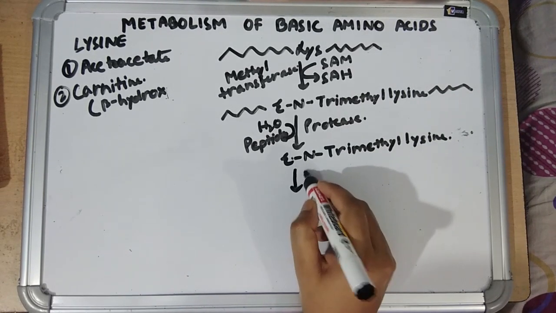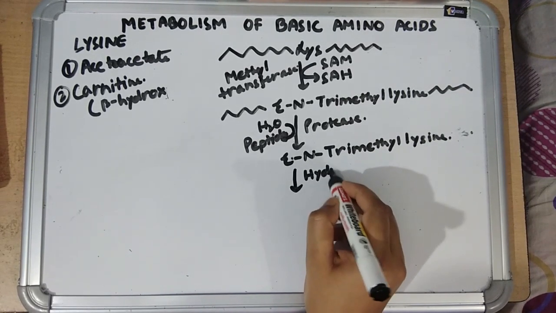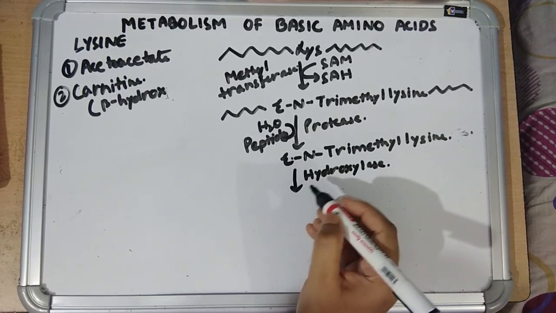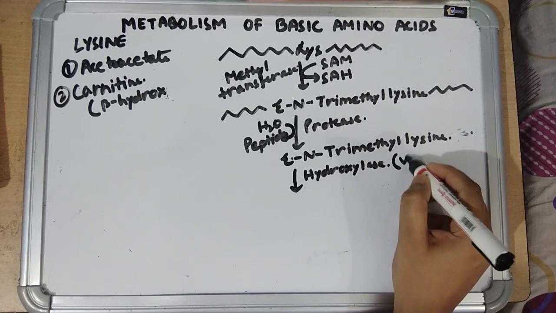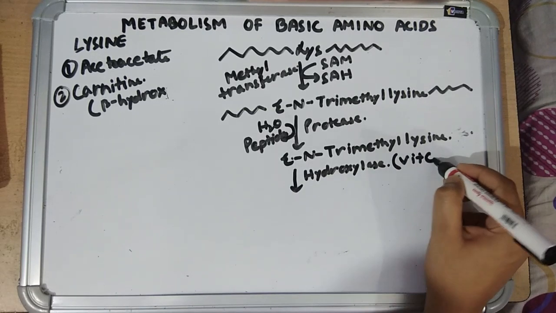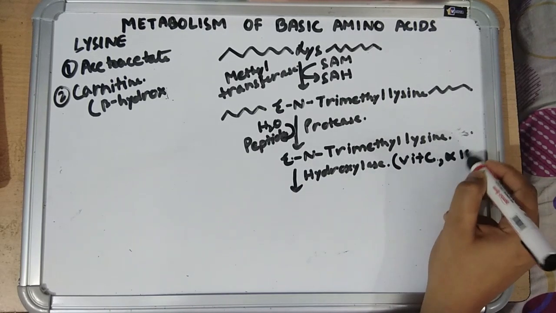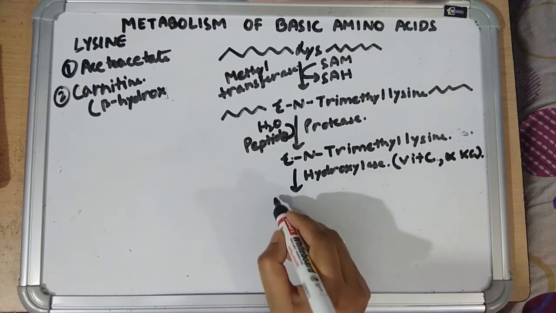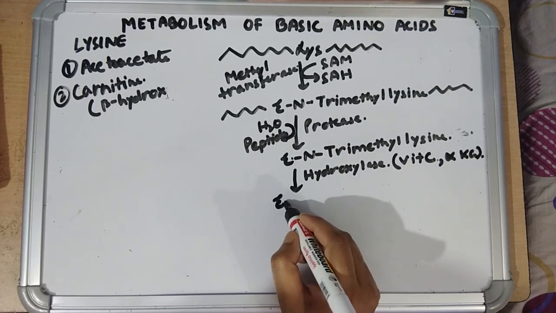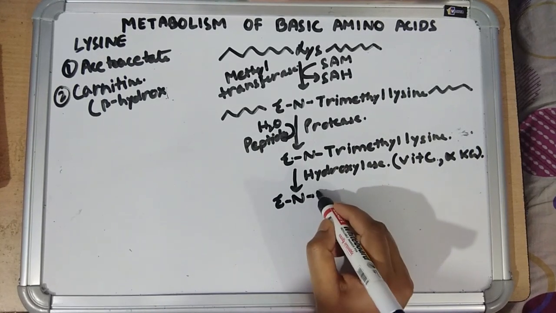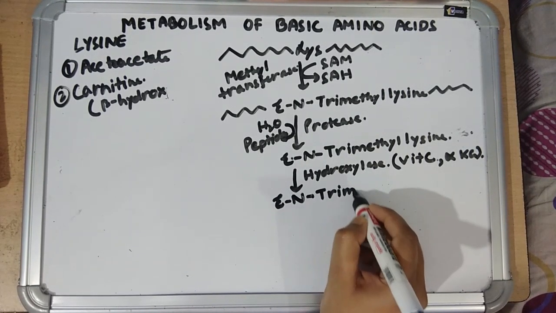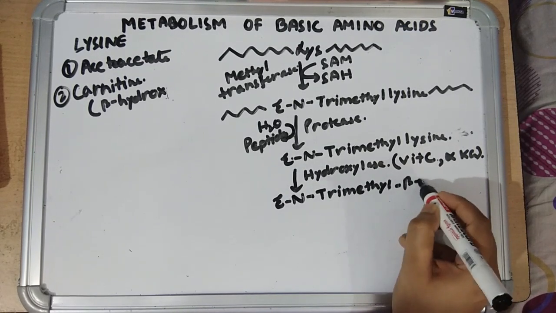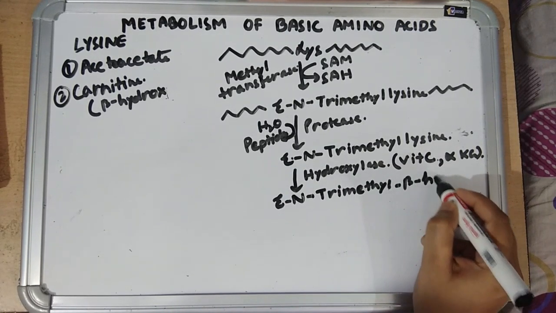Then it is acted upon by the enzyme hydroxylase, where vitamin C and alpha ketoglutarate are required as cofactors to form epsilon-N-trimethyl beta hydroxylysine.